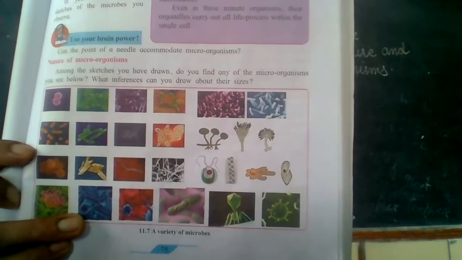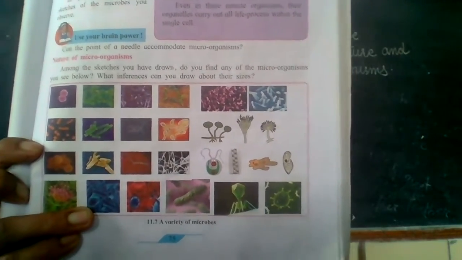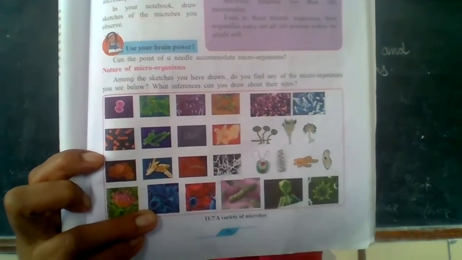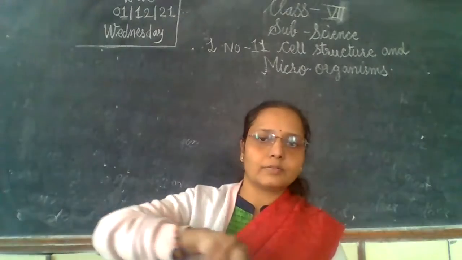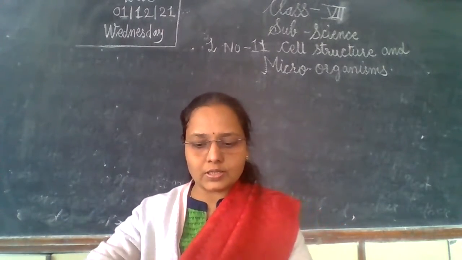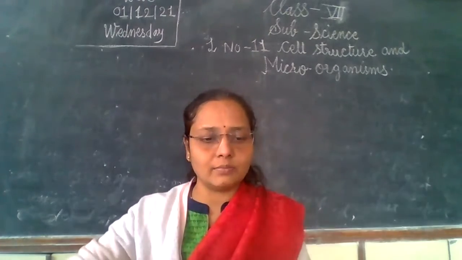Let's see its structure. So this is the structure of a microorganism.